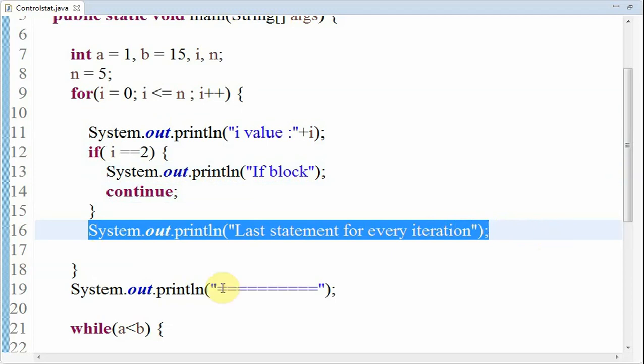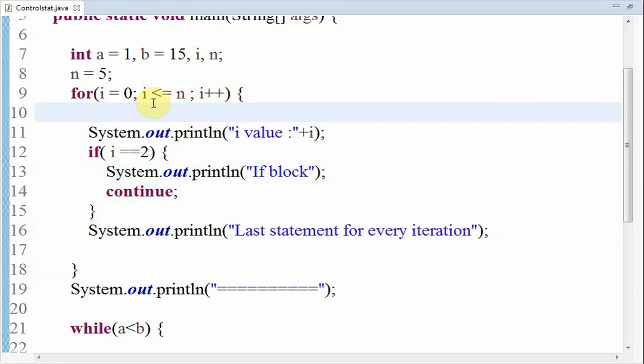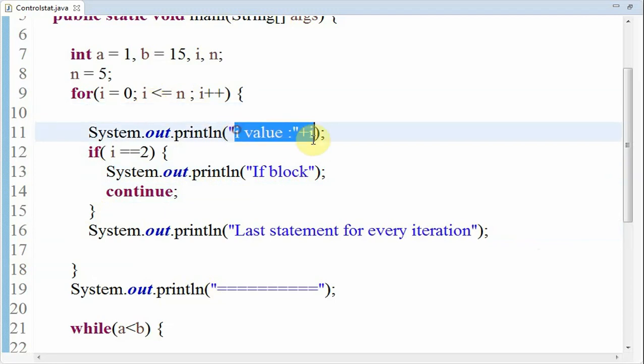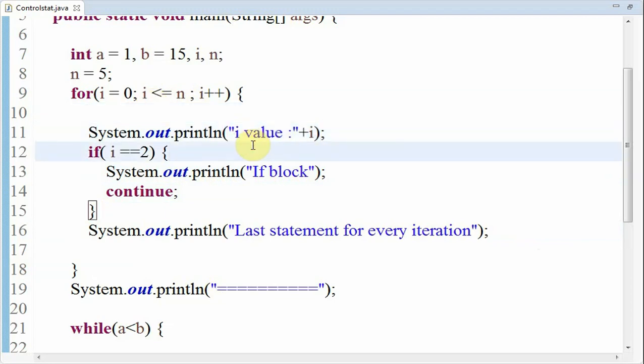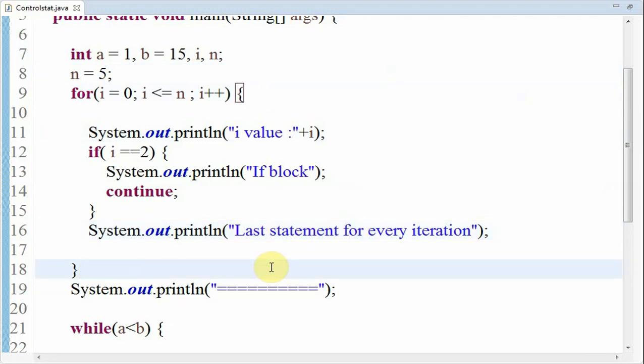It will directly go to the next iteration when the value of i is 3. So it will again print the i value as 3 and check this condition again. It is false, so it will print "last statement for every iteration". So until the value of i is 5, it prints the i value and the last statement for every iteration. After that, this loop will end. Okay, I will explain the execution part later on.